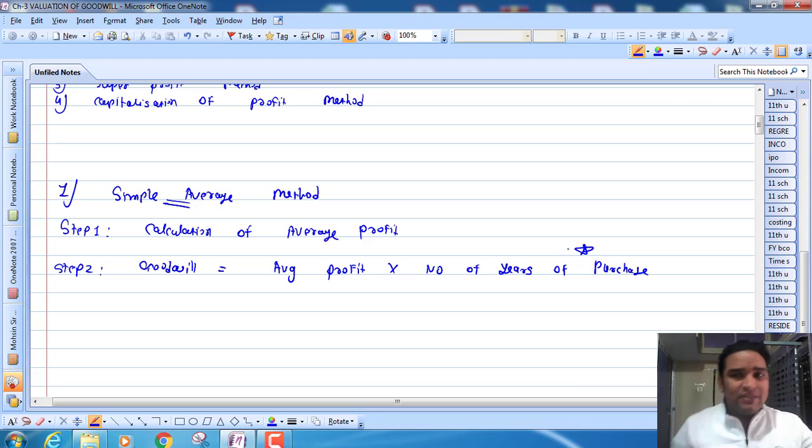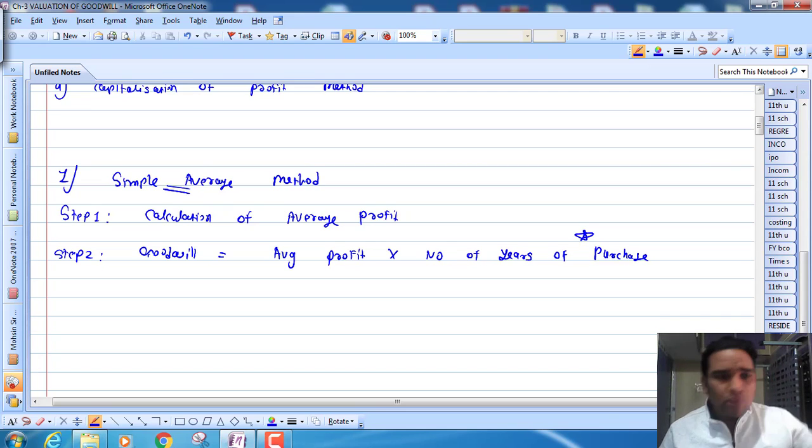So by these two steps, we can find the value of goodwill by the simple average method.